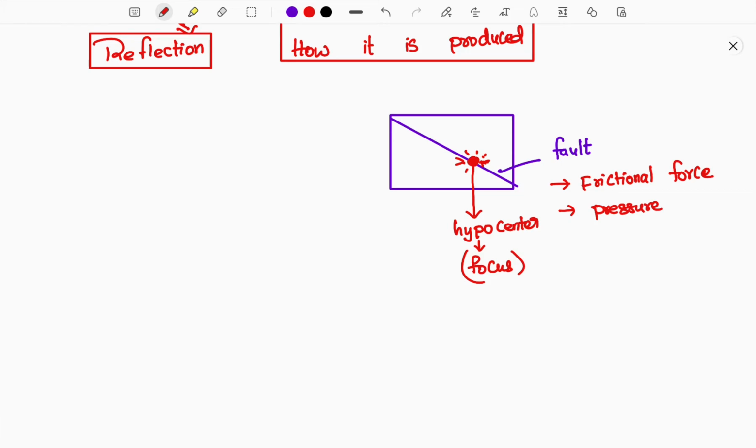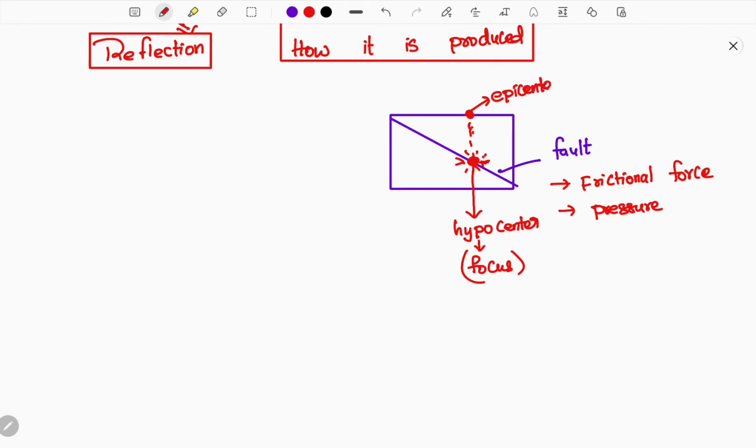This is also where the earthquake starts, so we call this point the focus. Straight above this, the closest surface point to where the focus is present, is called the epicenter.